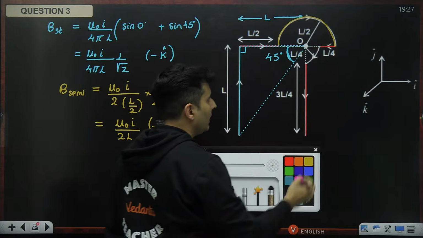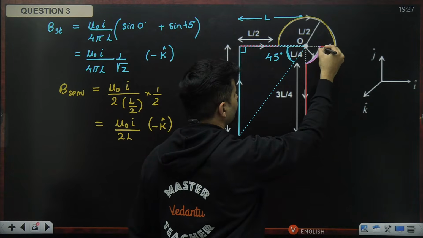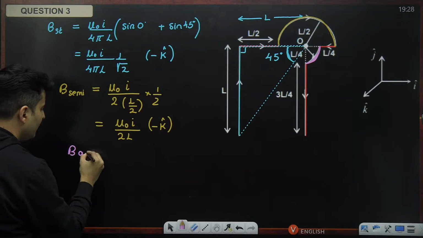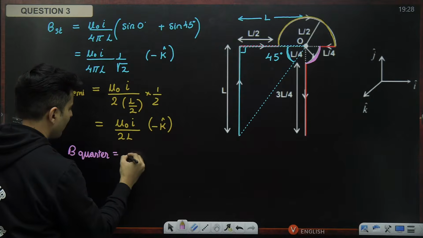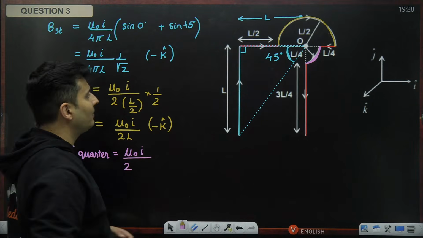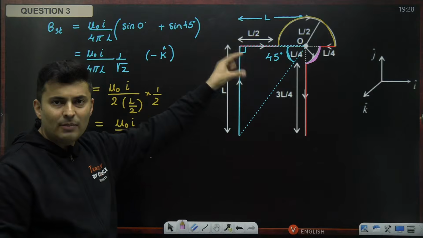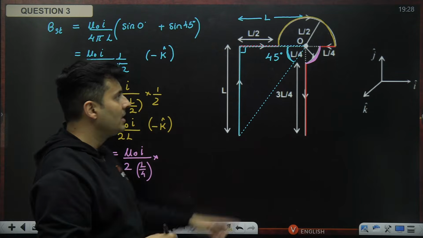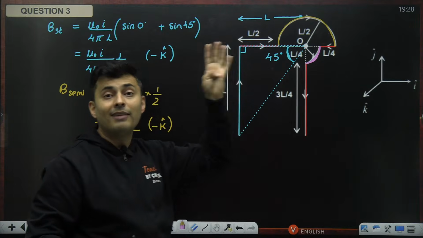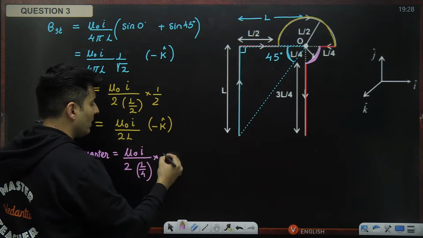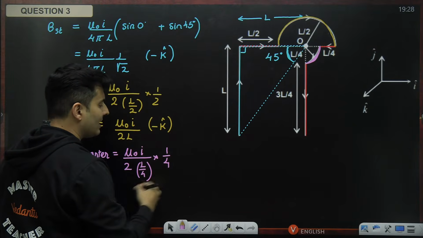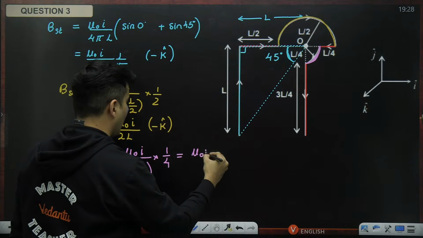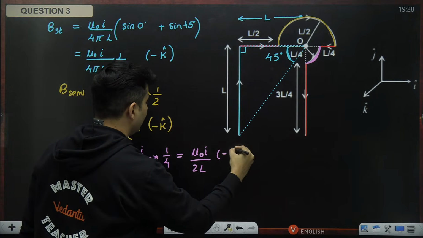The last thing over here is this quarter of a circle. The current is going like this. So the magnetic field due to the quarter circle will be mu naught I by 2 times the radius. The radius is now L by 4, as marked over there. It's a quarter of a circle, so whatever contribution it gives will be 1/4 of the entire circle. This formula was for an entire circle, so I will contribute exactly 1/4. That makes it mu naught, the 4 cancels, I by 2L, again negative k cap.